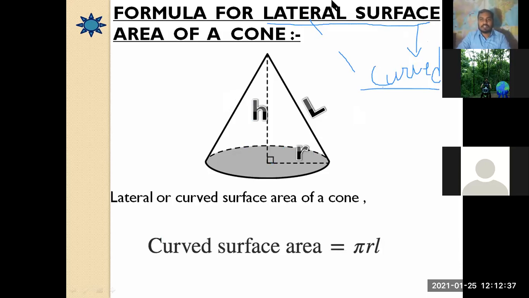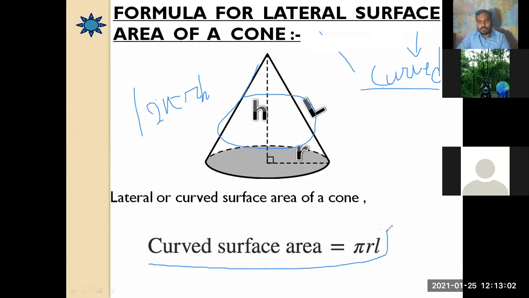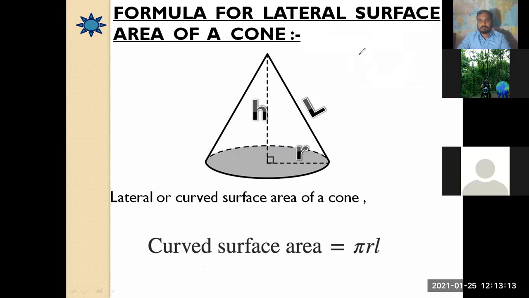As we know, the curved surface area of a cylinder is 2 pi r h. So it has the curved portion here. The curved surface area of this cone is going to be pi into r into L. So the curved surface area of this cone is pi r L. Moving to the next.